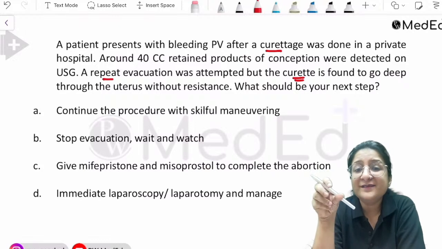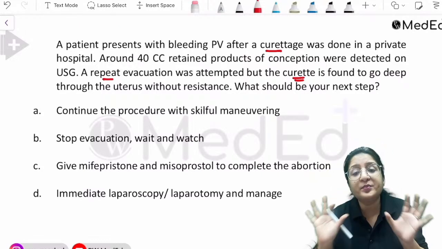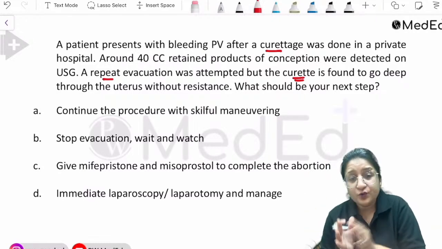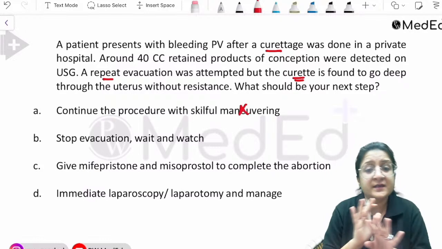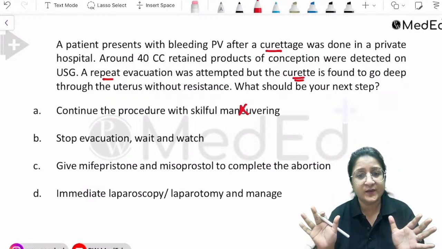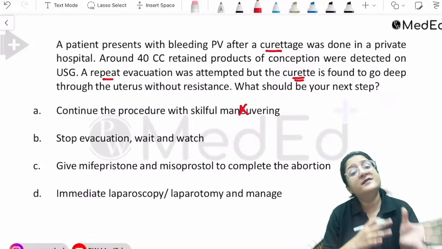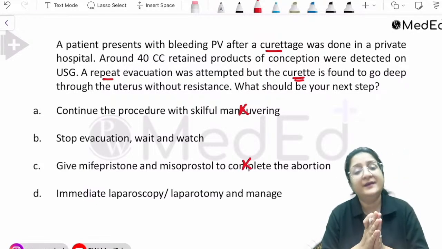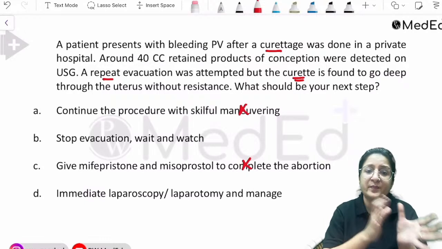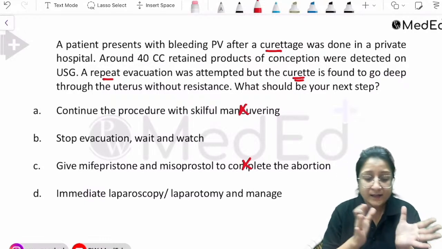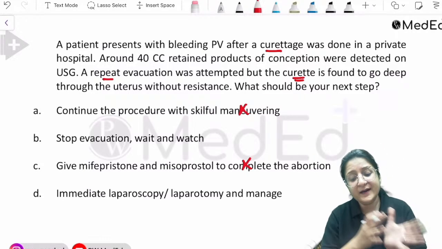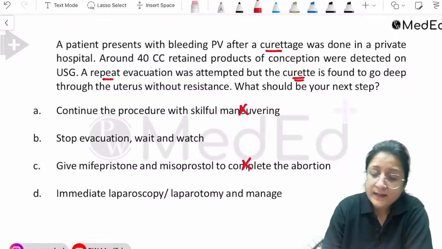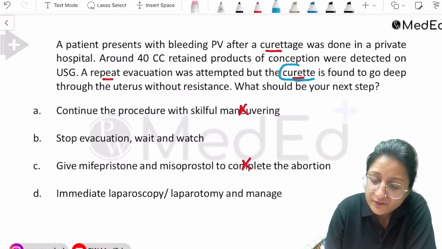At the undergraduate level, your immediate step should be to stop the procedure and inform the senior person. Okay, so you can't continue the procedure with skillful maneuvering at the undergraduate level, not at all. Will you give drugs now to complete the abortion? No, that is also not to be done. So the choice is between stopping evacuation, waiting and watching, and the next option is immediate laparoscopy or laparotomy and manage. Now the perforation has been done with the curette.